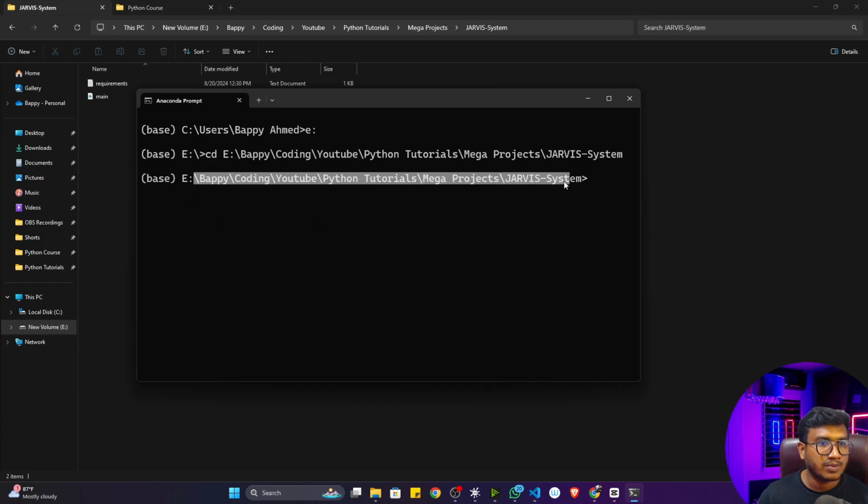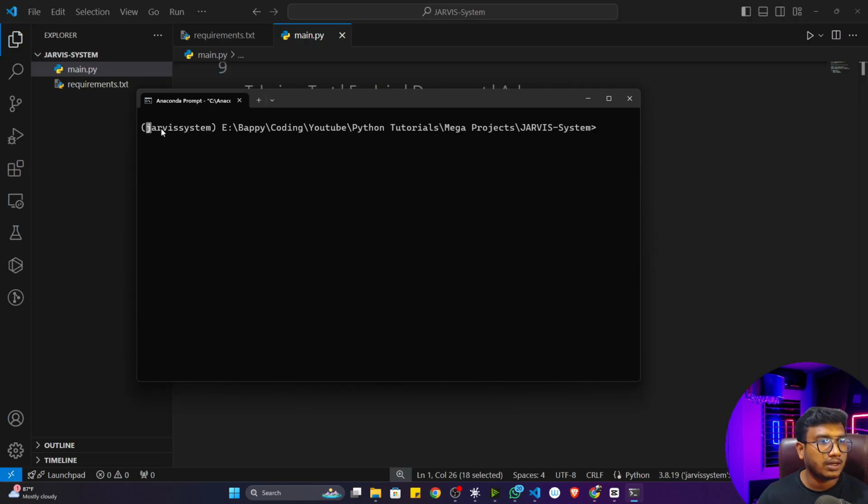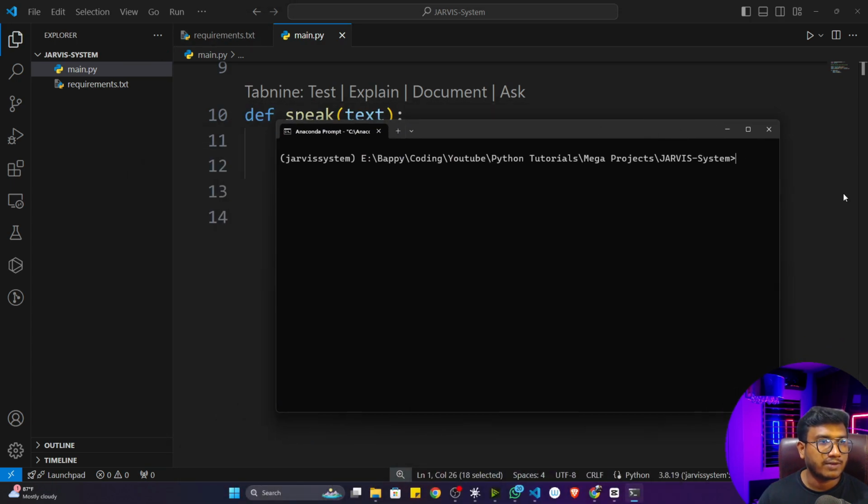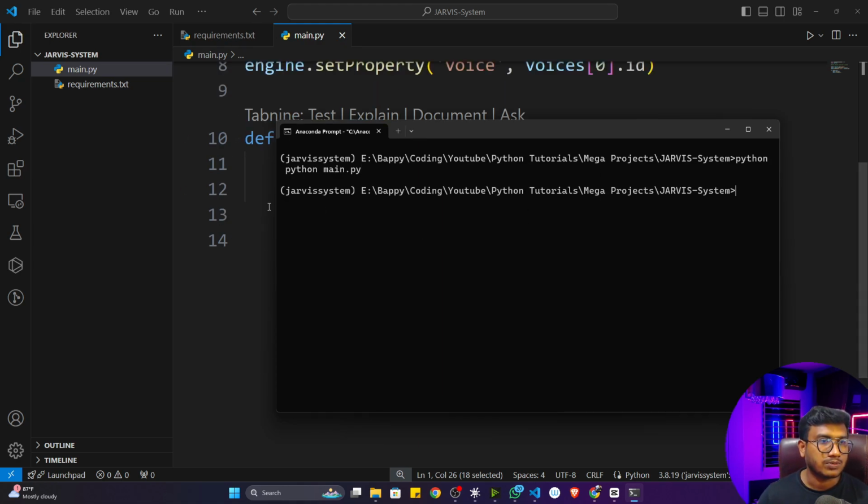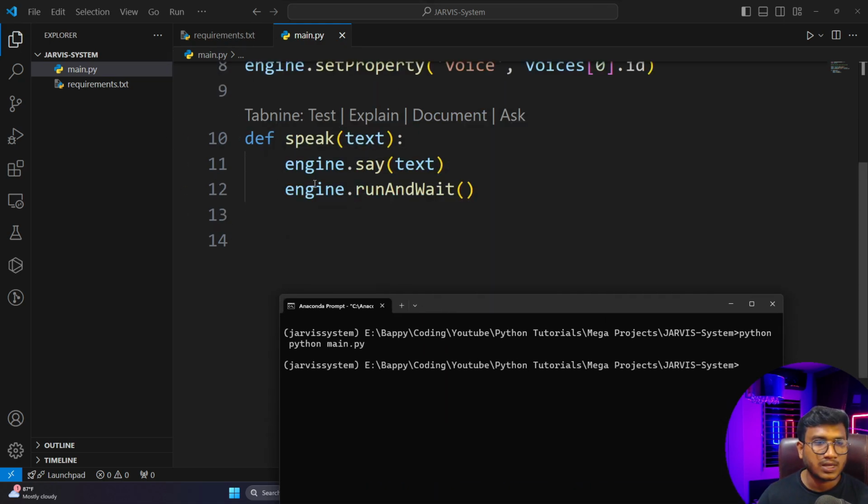Now you can see I'm inside my project directory. Here I'm going to activate my environment, so conda activate. You can see my environment has been activated. Now from here also I can execute my file. If I give the command python main.py, it's working. It's not speaking because I have not called this particular function. That's it.